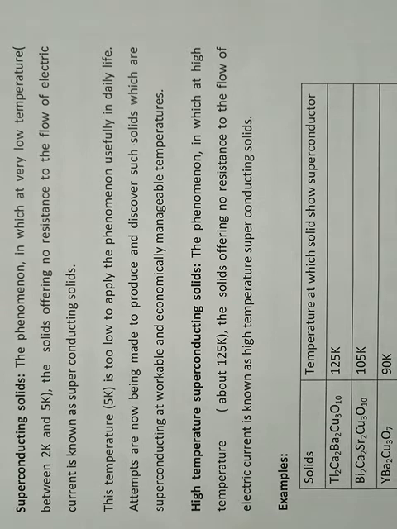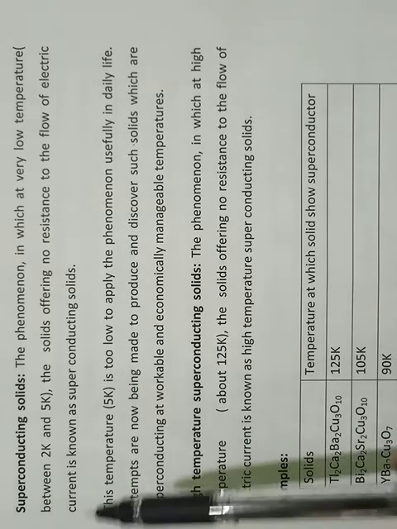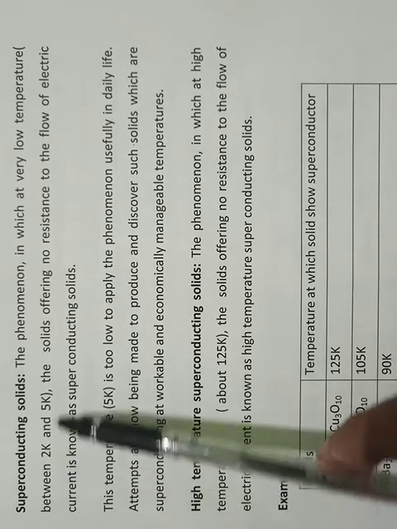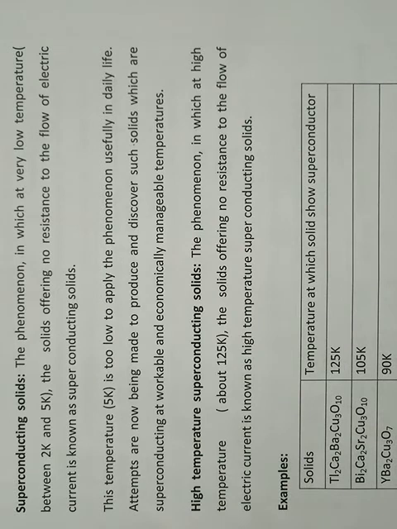The solids which offer zero resistance to the flow of electric current at very low temperature are called superconducting solids. The temperature is between 2 Kelvin to 5 Kelvin. At a very low temperature, certain solids will possess zero resistance. They offer no resistance to the flow of electric current. Such solids are called superconducting solids.